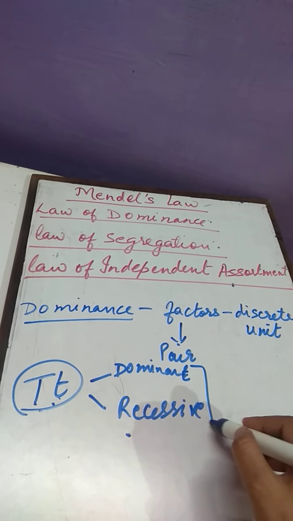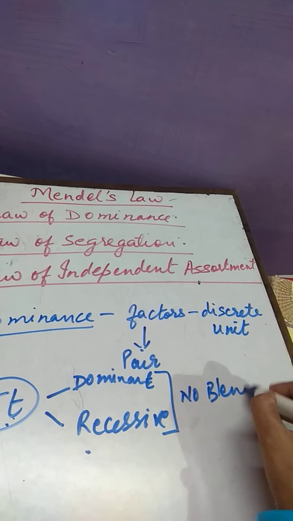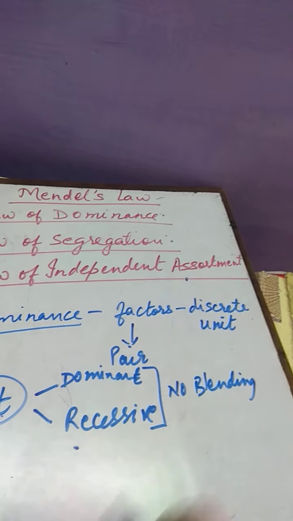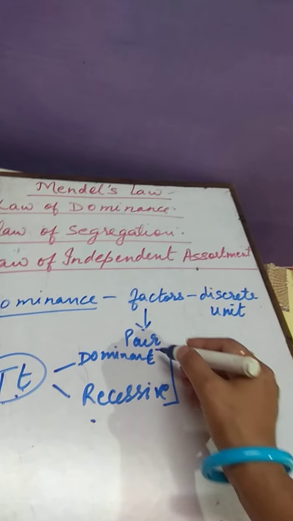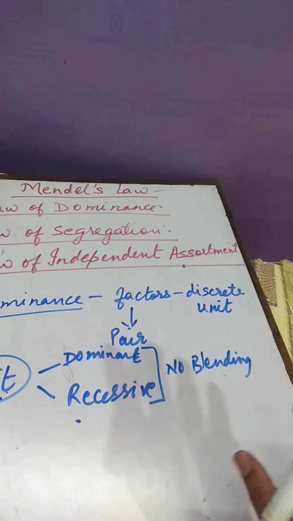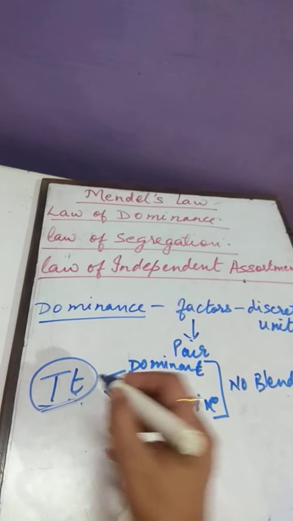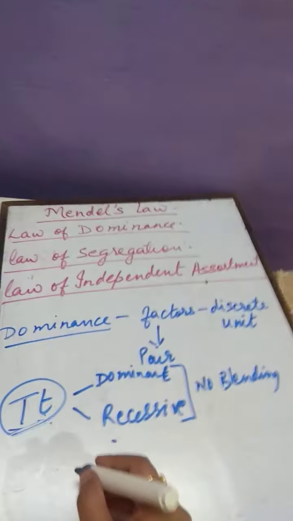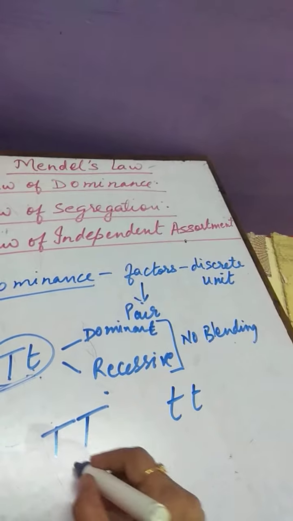Mendel said that there is no blending. Clear? There is no blending of inheritance. What do you mean by no blending of inheritance? It means there is no mixture of dominant and recessive character in any of the generations. Clear? Like we have done this cross between tall and dwarf.